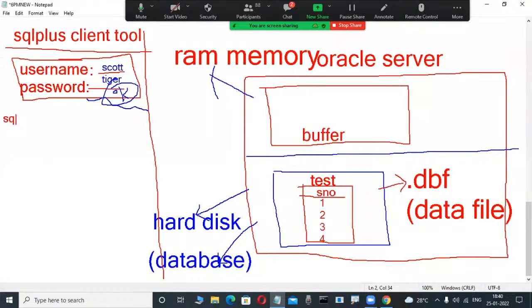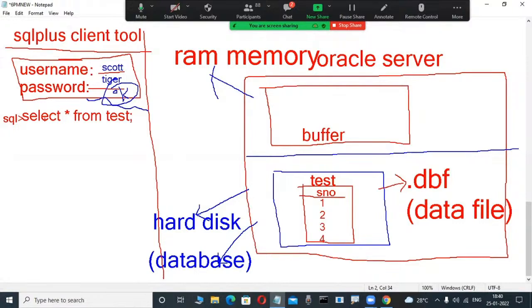Suppose, for example, I try to retrieve this table into this client tool. Then SQL language is used. For example, there is the select statement. Don't worry, newcomers, that is SQL language. I am typing select star from test, like this. For example, this is SQL language.